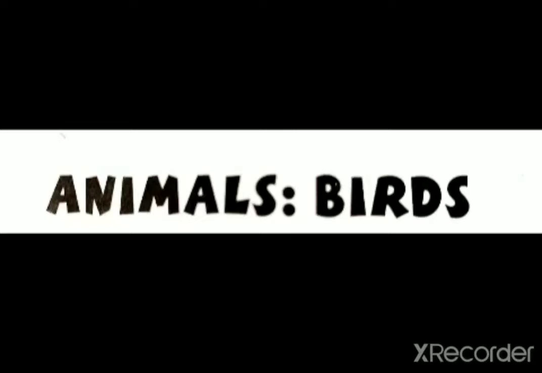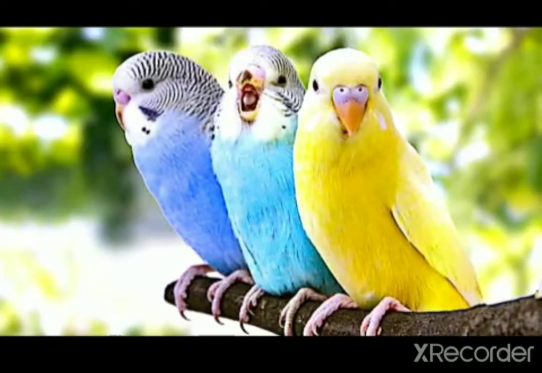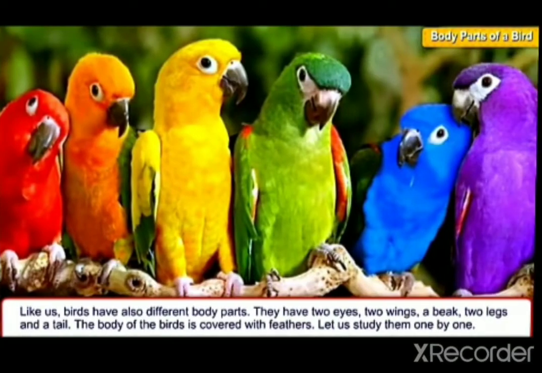So let's start. Here you can see different colors of your birds. Like us, birds have also different body parts. They have two eyes, two wings, a beak, two legs and a tail.